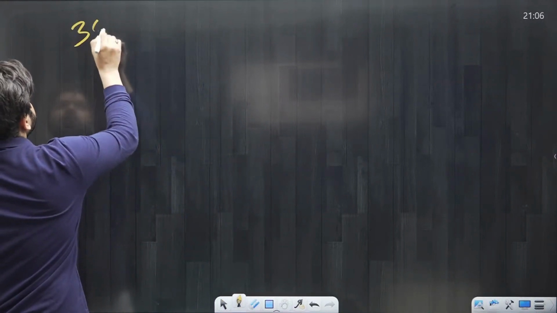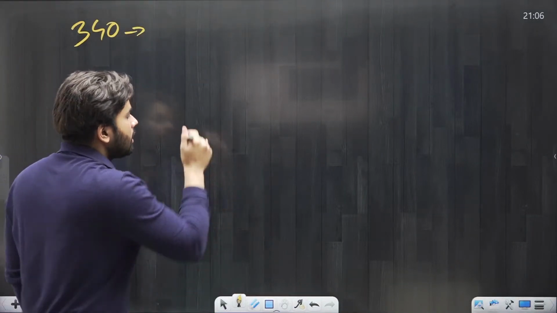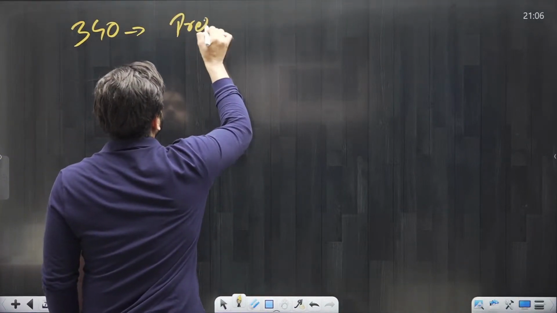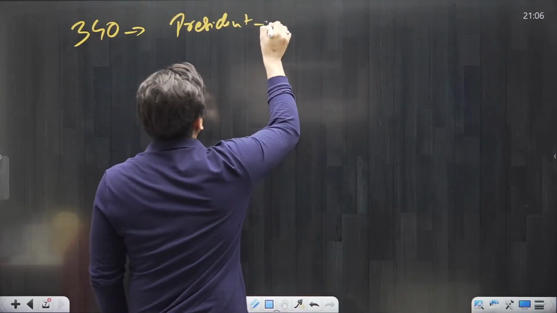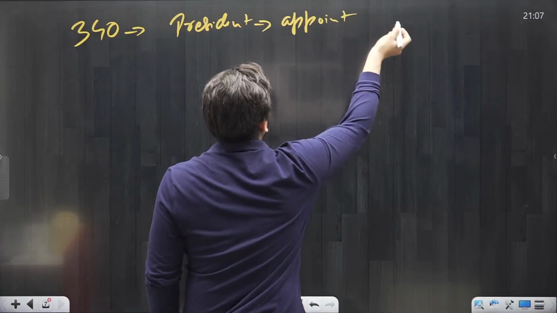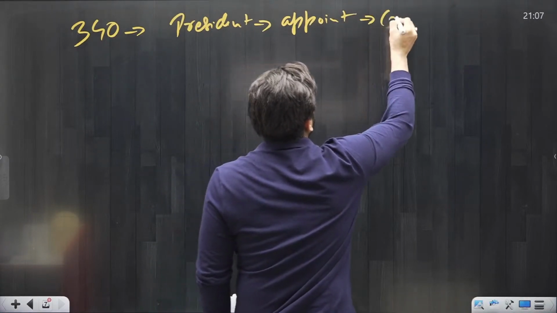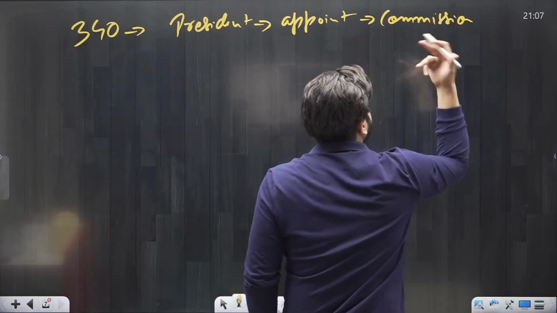What is Article 340 of the Constitution? According to Article 340, the President shall appoint a commission. Under Article 340, the duty is of the President to appoint a commission. Why this commission?